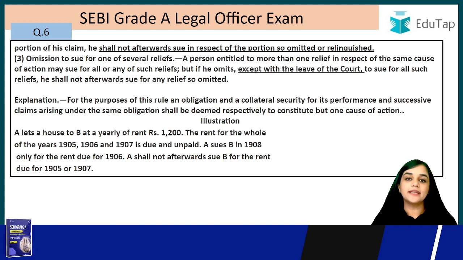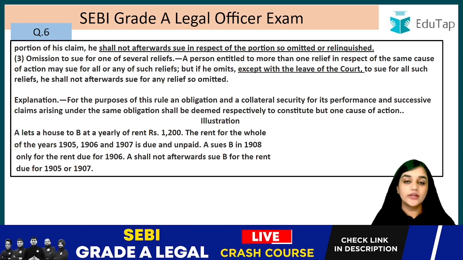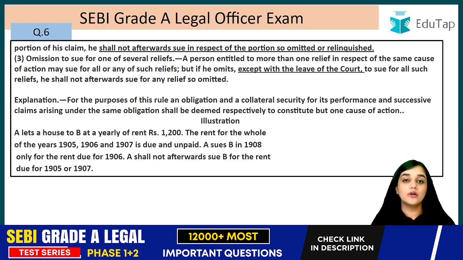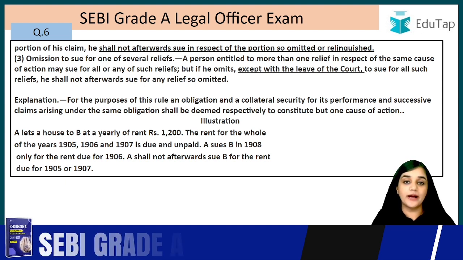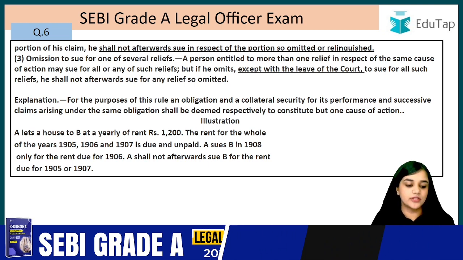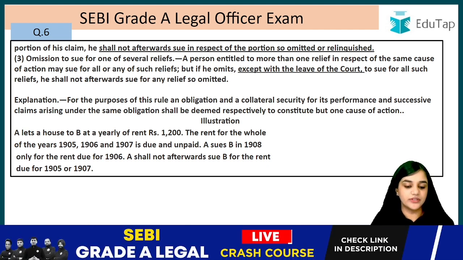So they are saying that if, for example, your relief has successive reliefs as well, in that case you have to file your successive reliefs also in that suit only. For example, you are asking for one relief and out of that relief successive or collateral reliefs also come, for example, you are liable to receive mesne profits or interest. In that case you have to file all these in one suit only, right? So for the purpose of this rule, an obligation and collateral security for its performance and successive claims arising under the same obligation shall be deemed respectively to constitute but one cause of action.